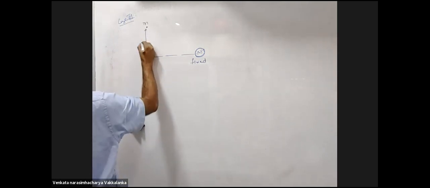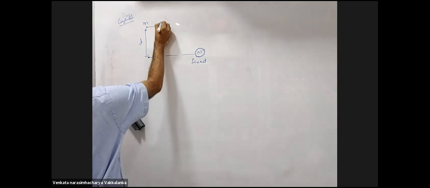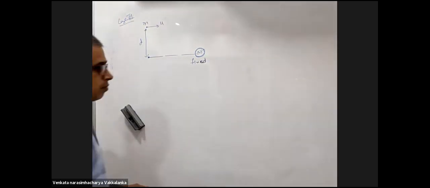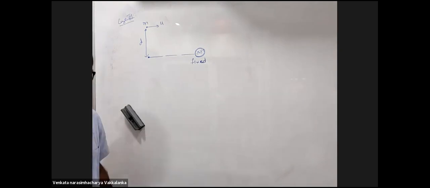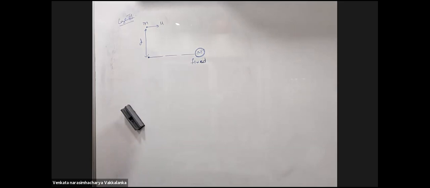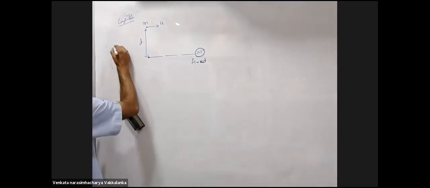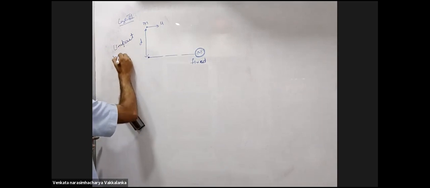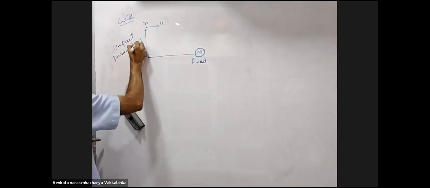Small m is given a velocity of u. This is called impact parameter.